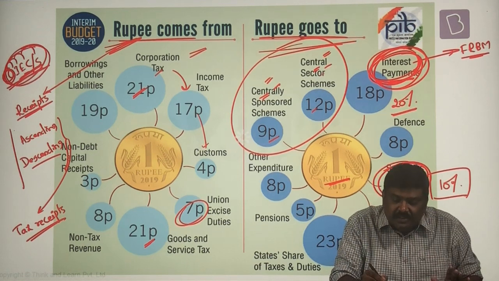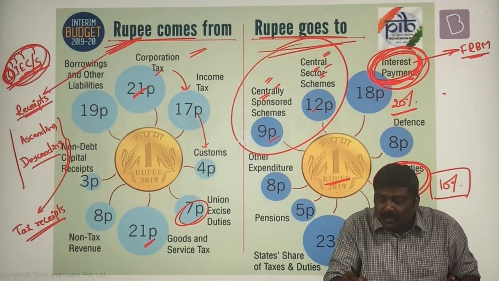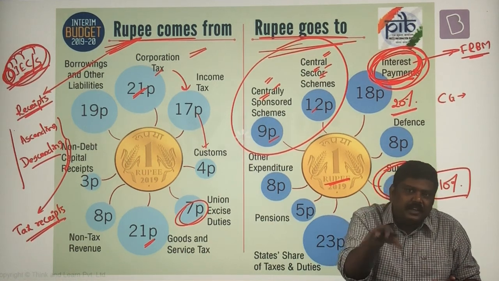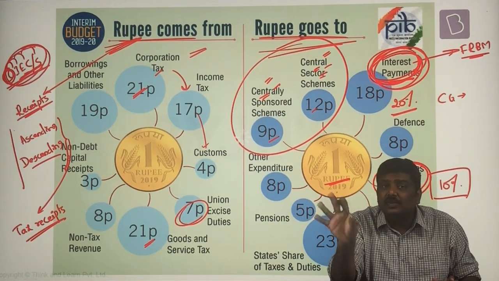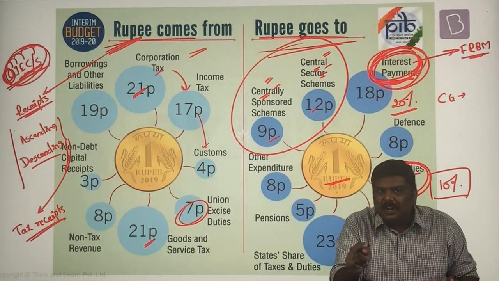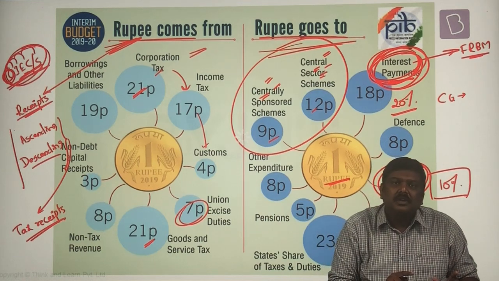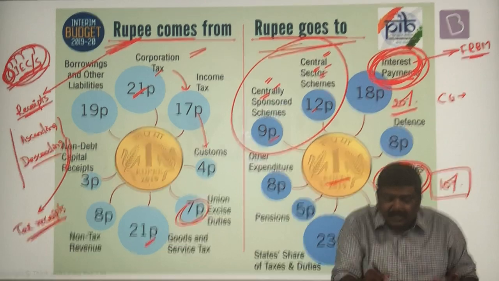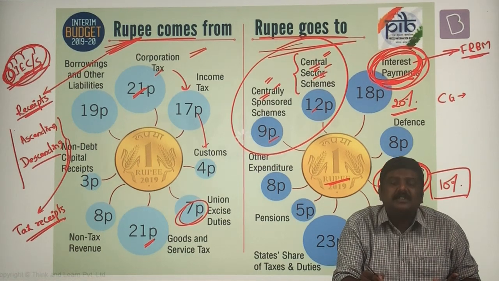In the case of central sector schemes, the central government implements them, and the subjects in which these are implemented usually fall under the union list, that is, under the control of the central government. Financing is completely provided by the central government. The mechanism of implementation is controlled by the central government. That is the reason these are referred to as central sector schemes.